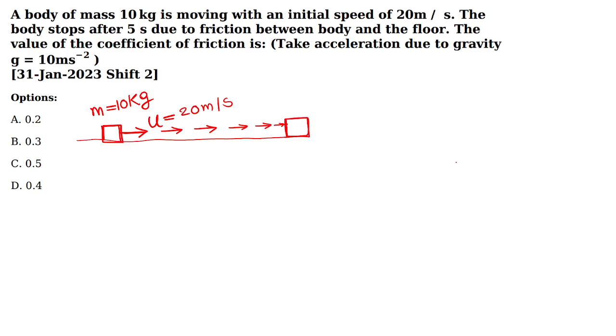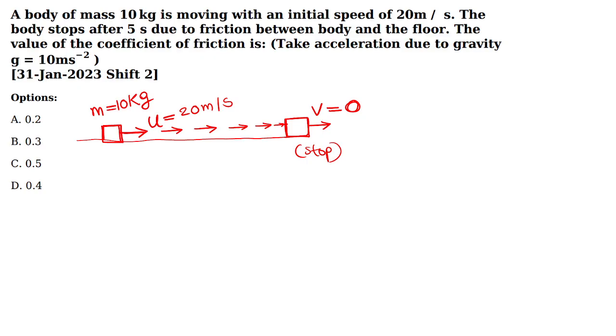After traveling a certain distance, the body's final velocity becomes 0, which means it has stopped. You know that if friction is there, the body will stop after moving some distance. Till this step you are okay? Please respond.